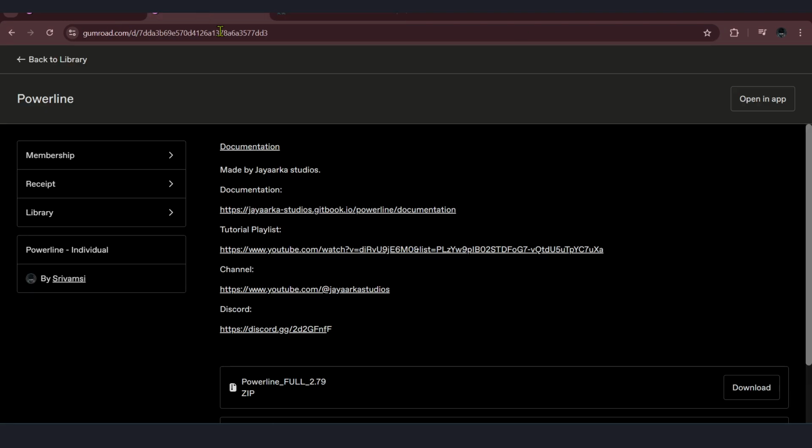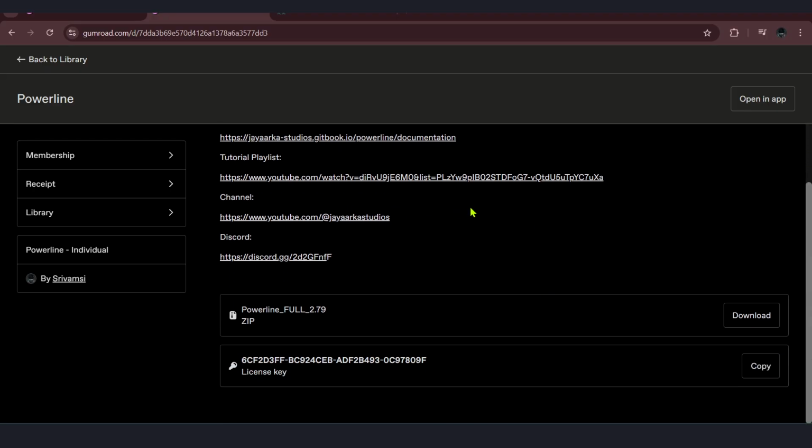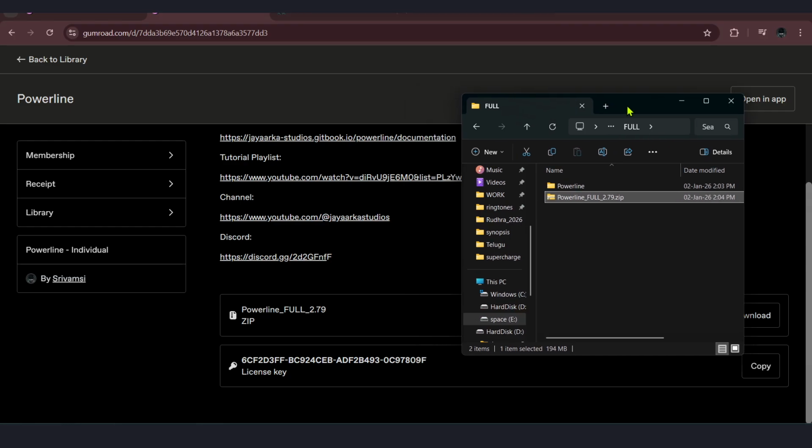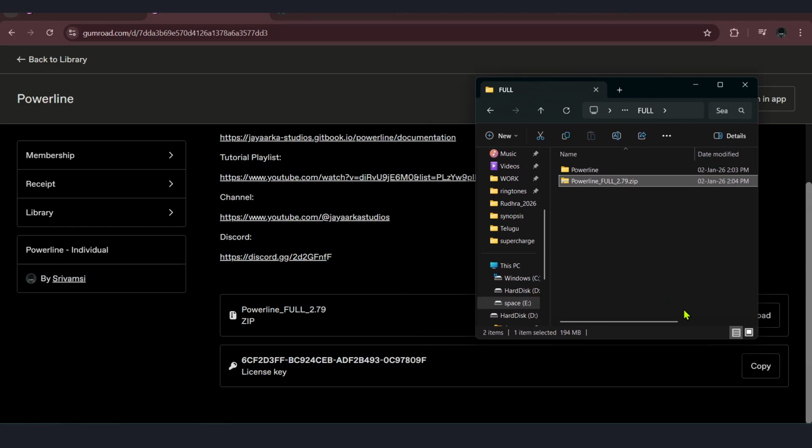And once you purchase, you can access this page where you can download Powerline 2.79, which is latest, and product key. I already downloaded the Powerline add-on. Let me just show you how we can verify the license.